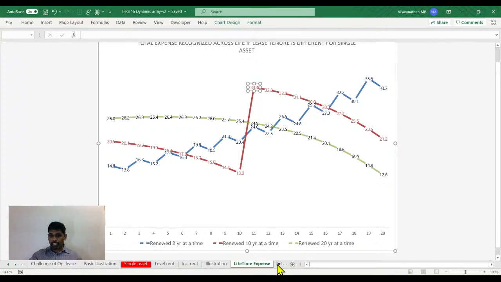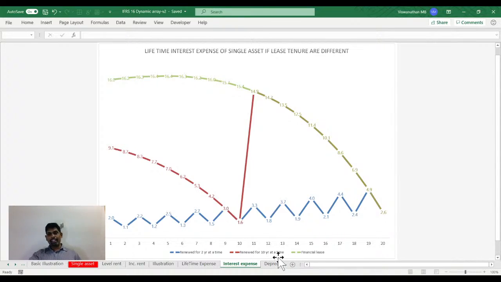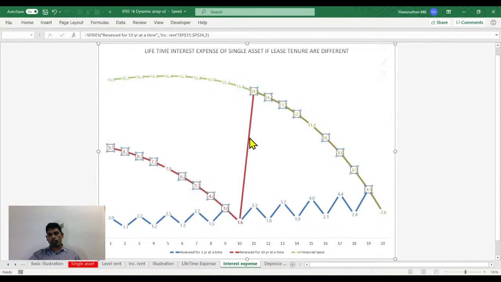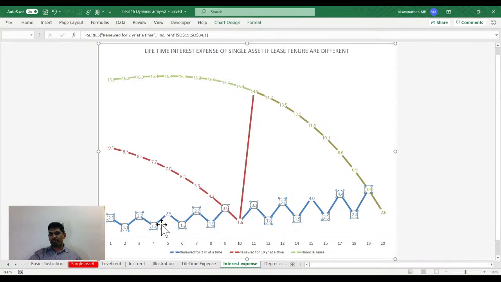Now, this is for the total expenditure. If you look at the interest expenditure, this is how the three would go. This actually reminds me of the Pac-Man video game I used to play in my childhood. So in the 2-year case, the interest comes down, goes up, comes down. Because why is it coming up, coming down every year? Because every 2 years you create a new obligation, and that obligation gets repaid, which means the interest comes down. So next time you again create an obligation, this goes up. So this is how it's going to be.